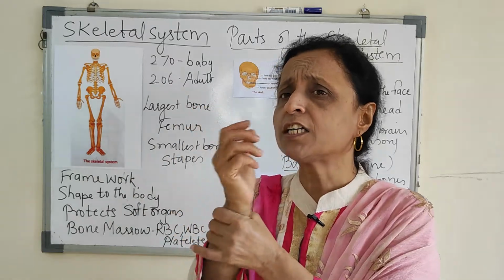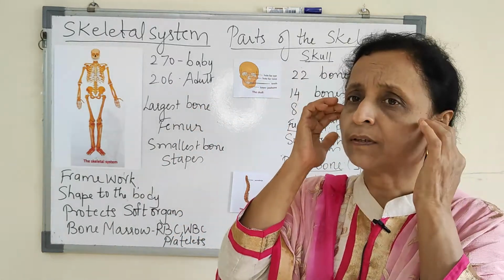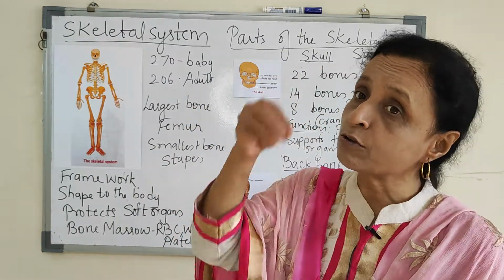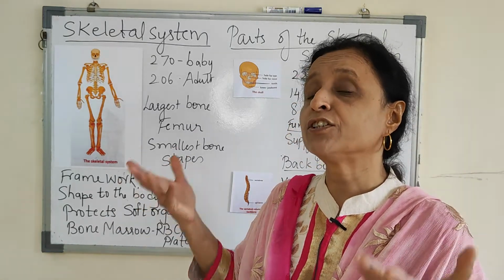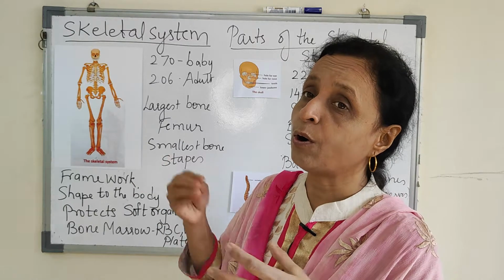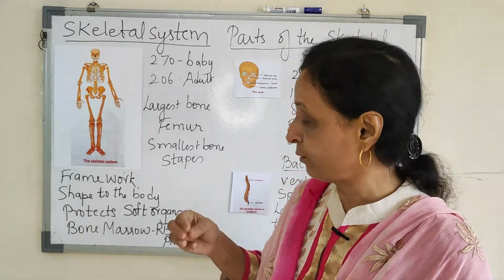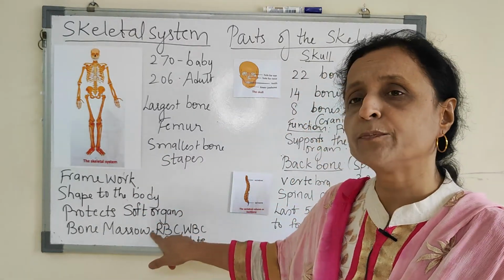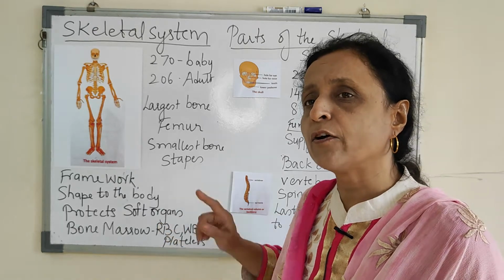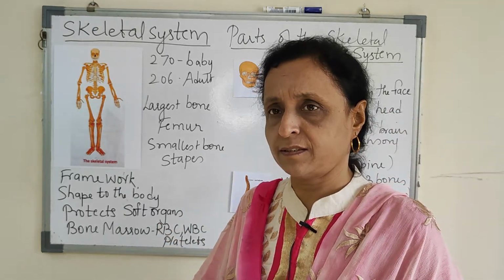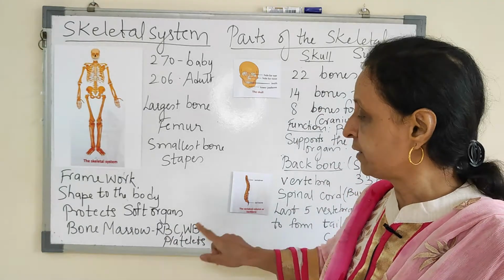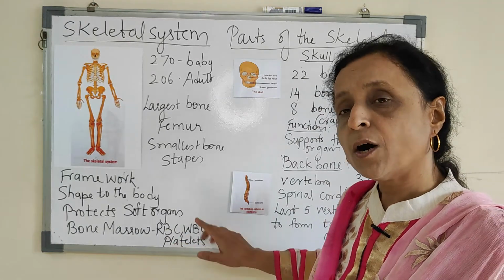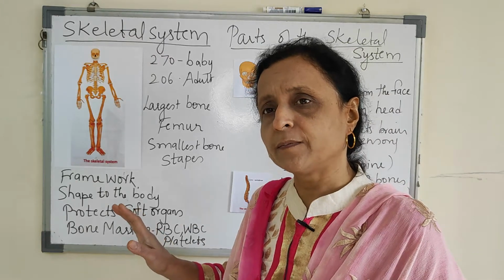Now this hard structure of bone also carries out certain functions inside. What function does the bone marrow, or the hollow inside, carry out? It produces red blood corpuscles, RBCs, WBCs, white blood corpuscles, and platelets, all of which are present in blood.